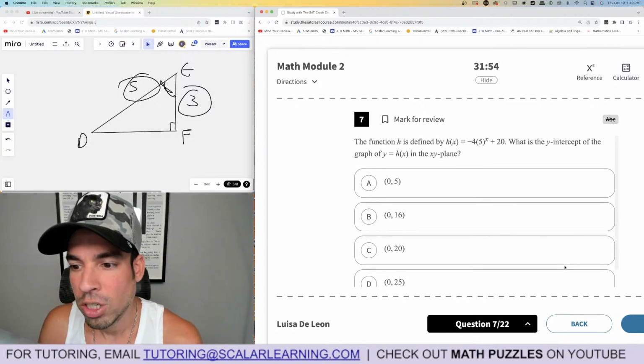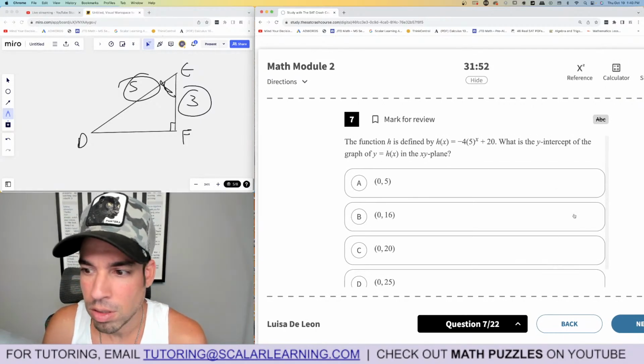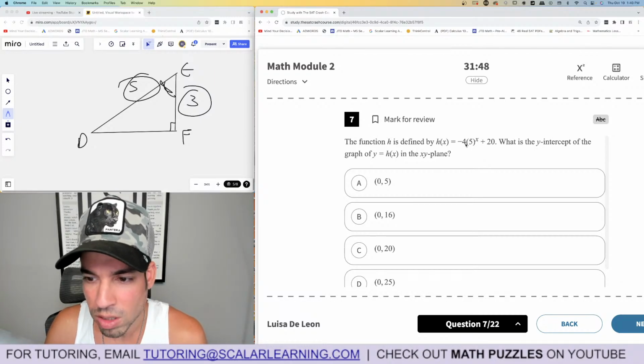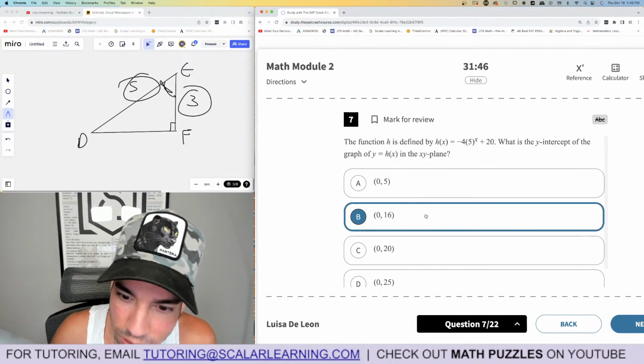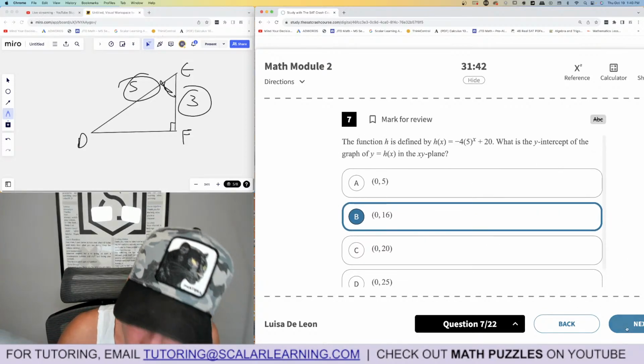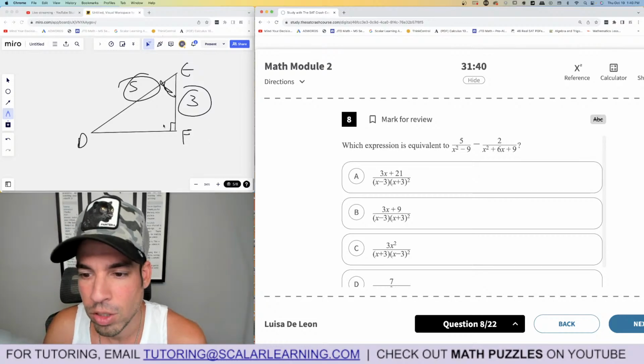7. Function H is defined by this. What is the y-intercept of the graph? All right, for the y-intercept, plug in 0 for x. 5 to the 0th is 1 times negative 4 is negative 4 plus 20 is 16. 16 is the winner. Boom, done. You could graph it as well if you wanted to. Which expression is equivalent to this?